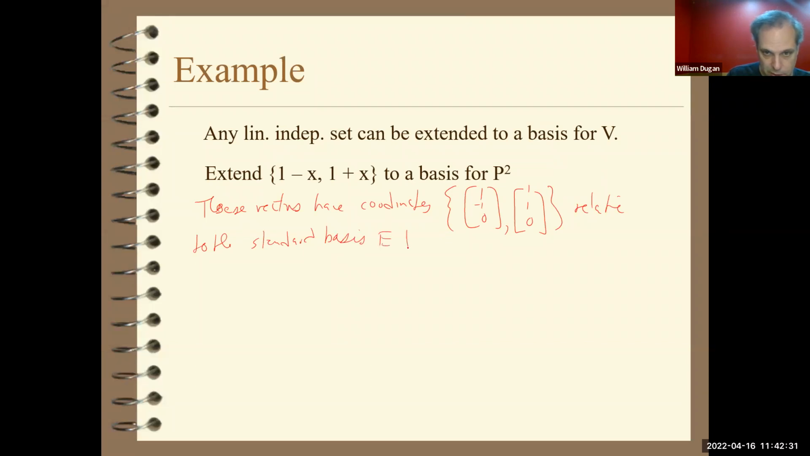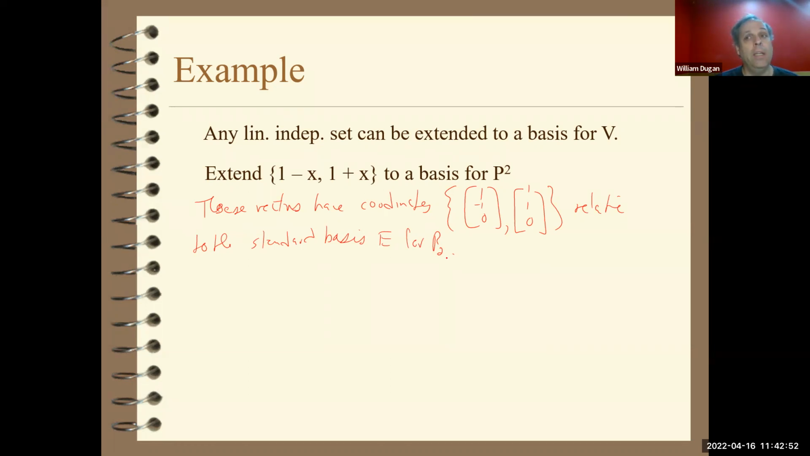E for P2. Okay, so then obviously the dimension of P2 is 3. So then these two vectors, these coordinates, do not span R3. And therefore, these two vectors are not a basis for P2. I mean, they're clearly independent, though. They're not multiples of each other.